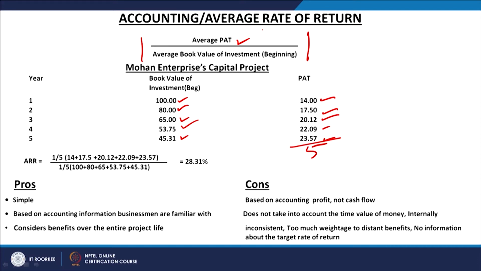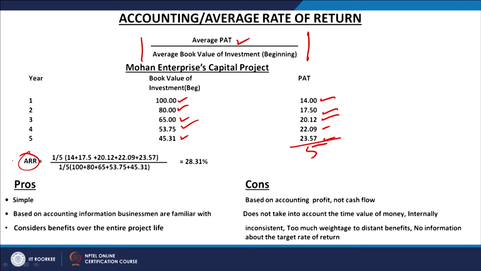Now we have this information for a project called the Mohan's Enterprises capital project. Here we have the years, the book value of investment, and the profit after tax, right. And now what we are calculating here is the average or accounting rate of return. How has it been calculated?